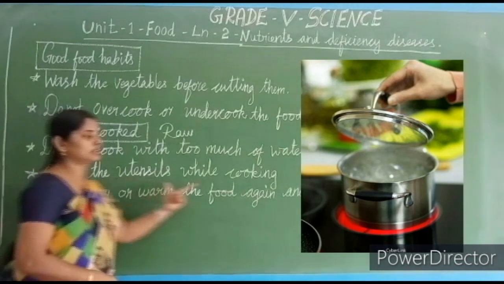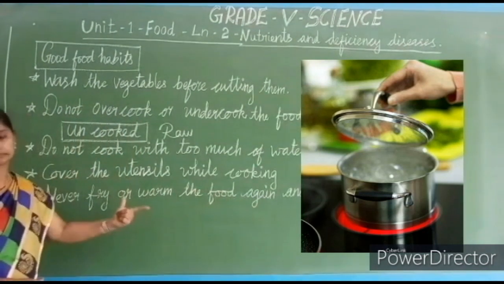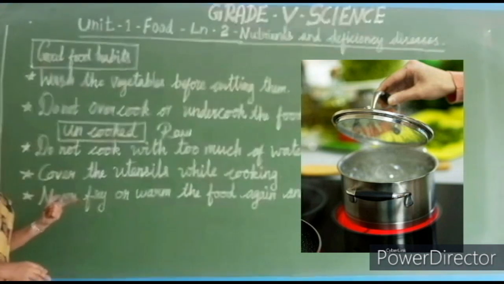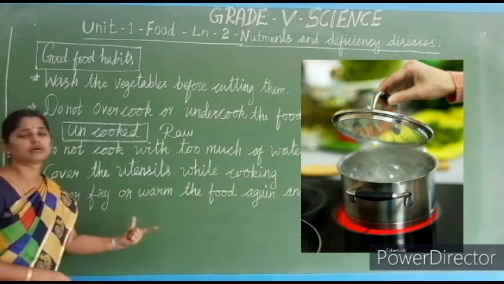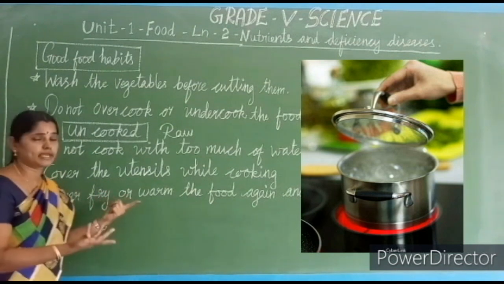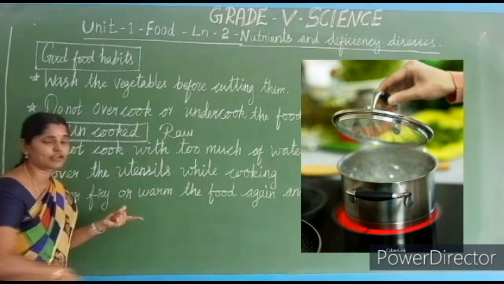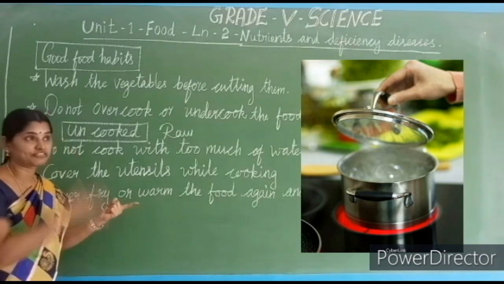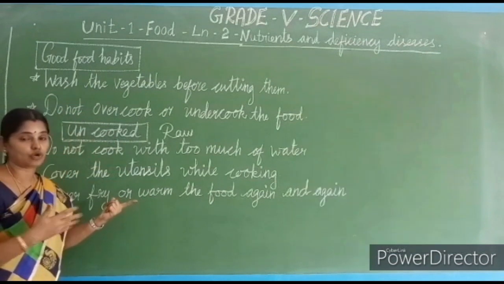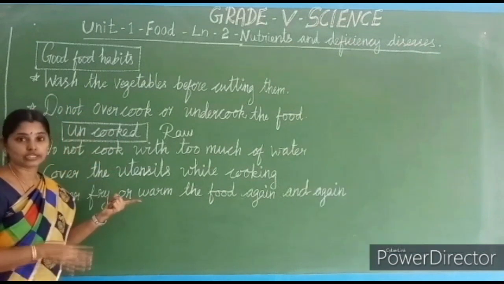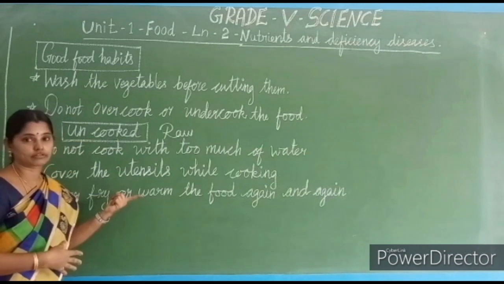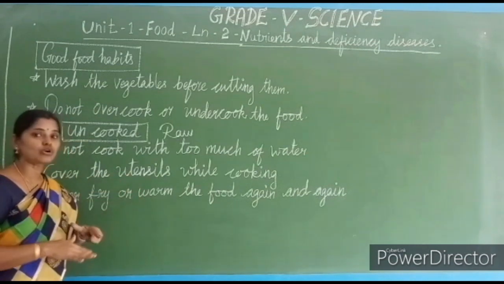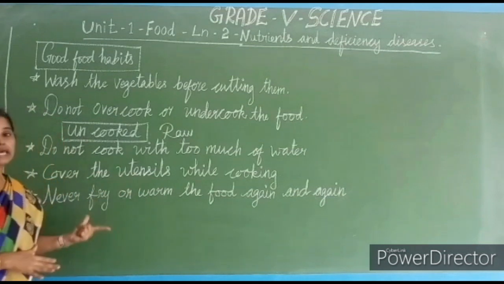So cover the utensils while cooking. What will happen if you are not covering? It takes more time to boil, and maybe by mistake some insects may fall into that. Hot steam is coming out, and the house flies flying here and there may fall into that. In tea and all we can see many flies, no? So it should be avoided. You have to close the utensils while cooking.